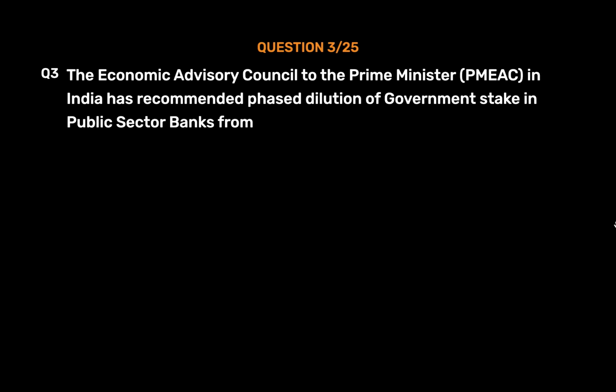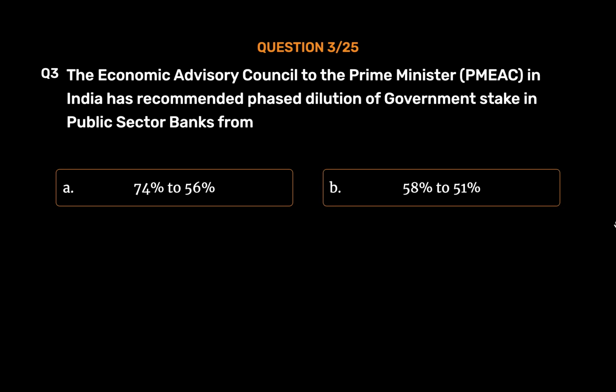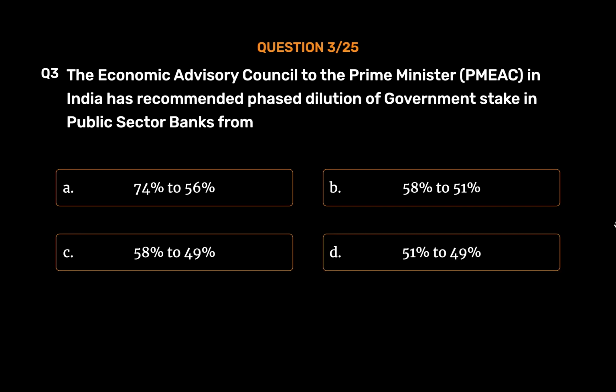Question number 3. The Economic Advisory Council to the Prime Minister (PMEAC) in India has recommended phased dilution of government stake in public sector banks from Option A. 74% to 56%. Option B. 58% to 51%. Option C. 58% to 49%. Option D. 51% to 49%. The correct answer is Option B.